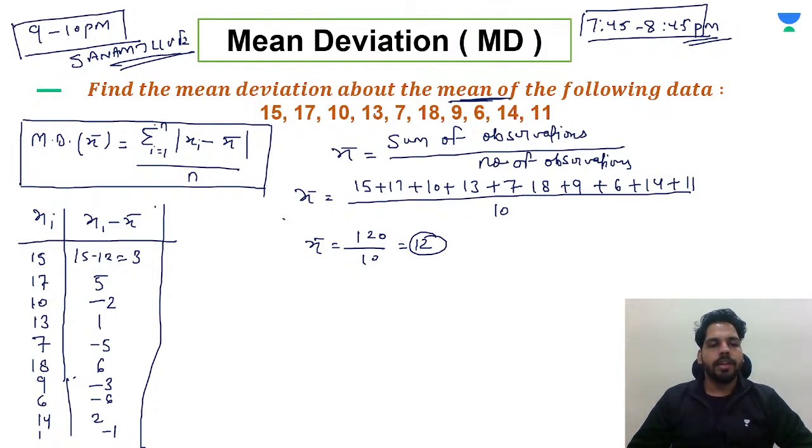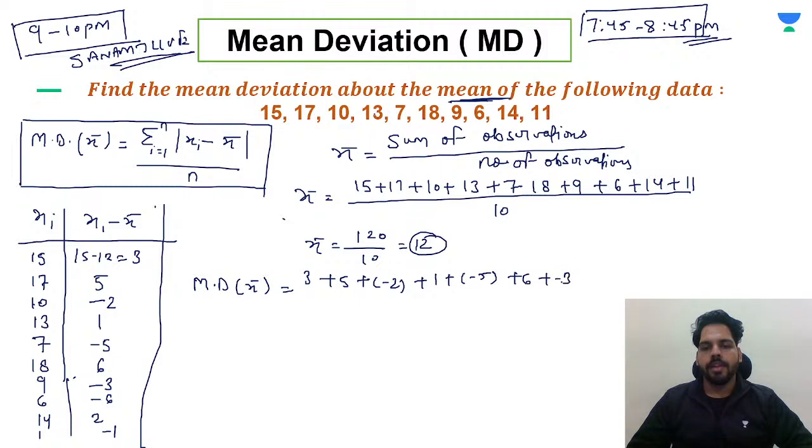So here now we need to find the summation of it, right? So we are writing the mean deviation about the mean is equal to each observation as 3 plus 5 plus minus 2 plus 1 plus minus 5 plus 6 plus minus 3 plus minus 6 plus 2 plus minus 1. Understand? Now divided by 10, the number of observations.